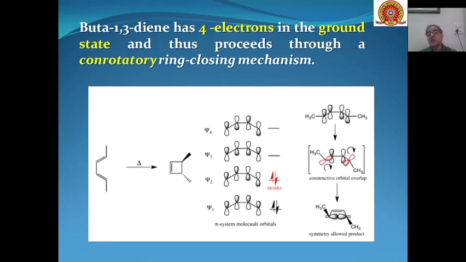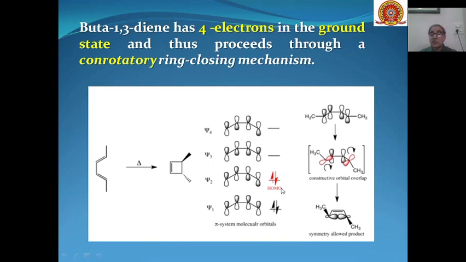Now we will explain these conrotatory or disrotatory processes through a few examples. The first one is buta-1,3-diene, which has 4 electrons in the ground state and thus proceeds through a conrotatory ring closing mechanism. The reaction proceeds through conrotatory motion because this is a thermal reaction. So 1,3-butadiene under thermal conditions gives you this trans product.